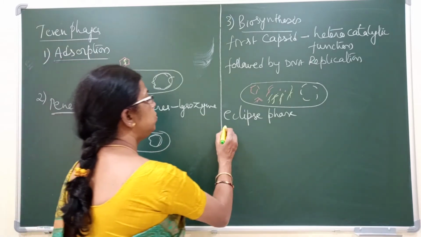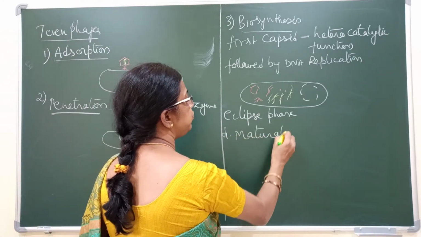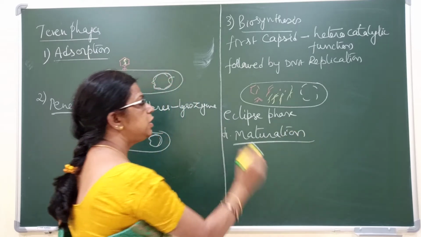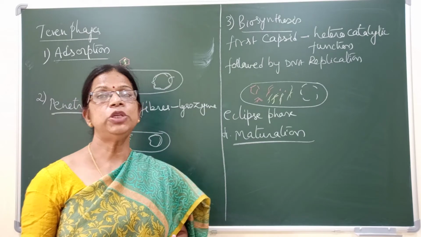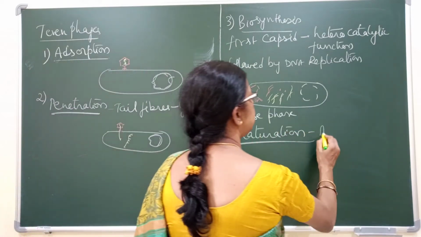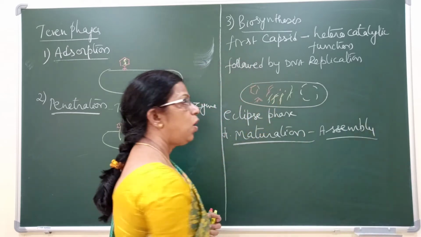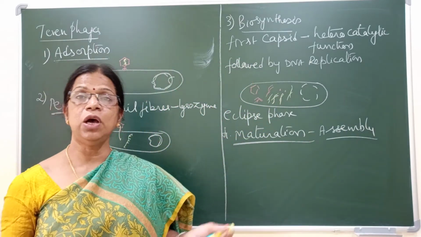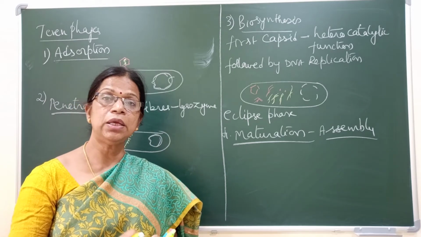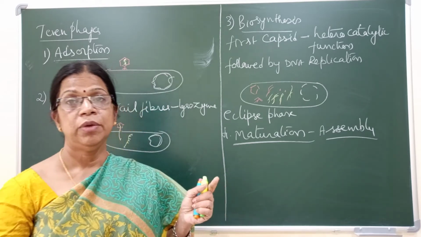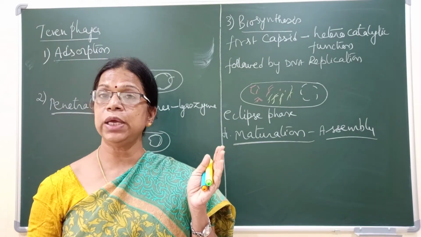Now the next one is called the maturation phase. During maturation, assembly of different parts takes place. All parts which are synthesized now assemble in a particular fashion. How are they assembled? Starting first from the head region, and it goes in a descending way up to the tail.